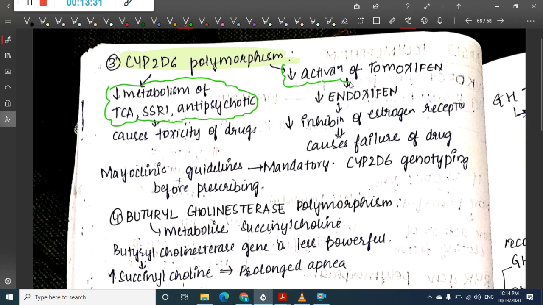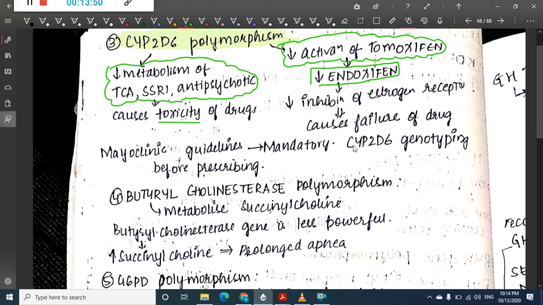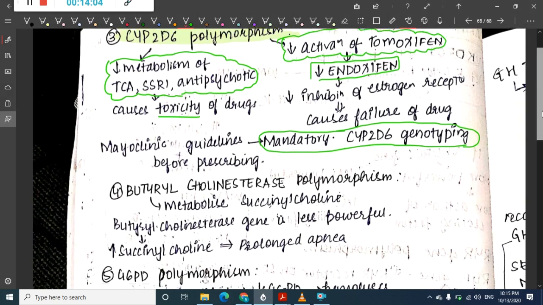It will also decrease the activation of tamoxifen. Decreased metabolism of these drugs causes toxicity, and decreased activation of tamoxifen decreases endoxifen and thus inhibits the estrogen receptor, causing failure of the drug. According to the Mayo guidelines, CYP2D6 genotyping should be done before prescribing the drug.